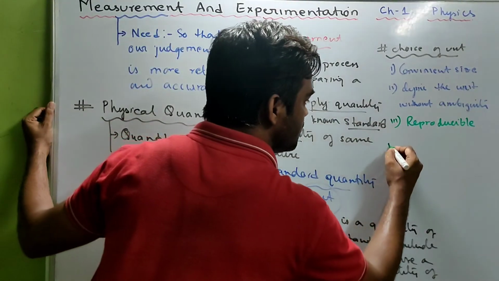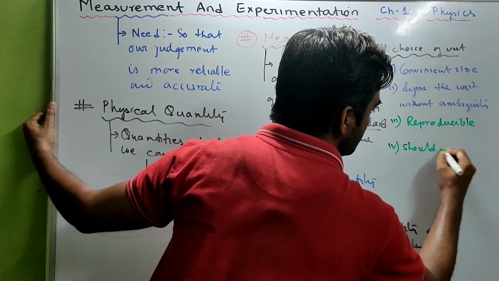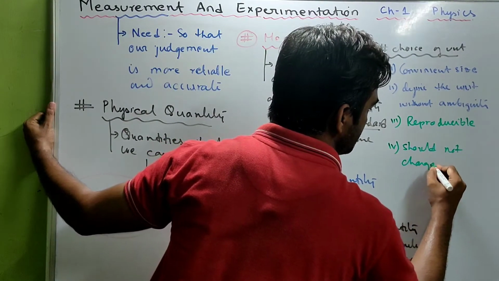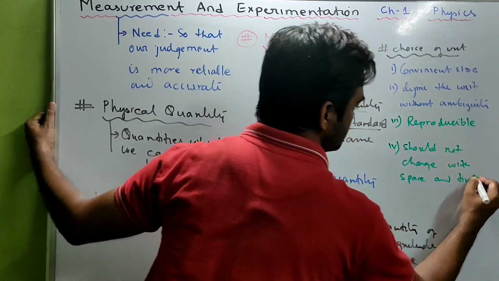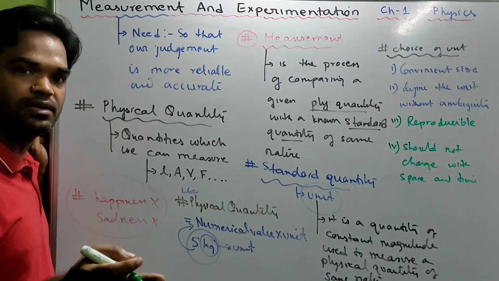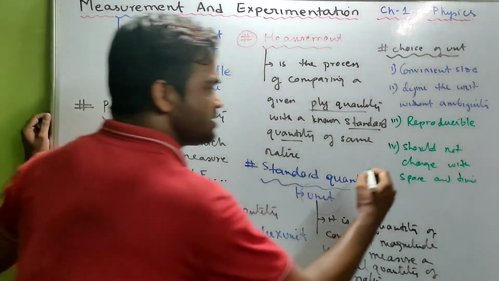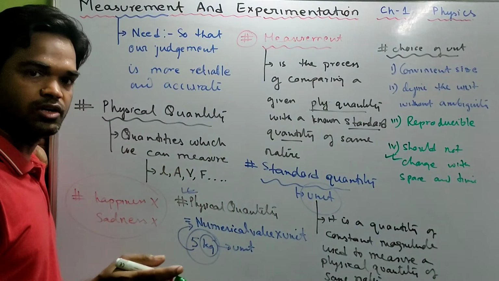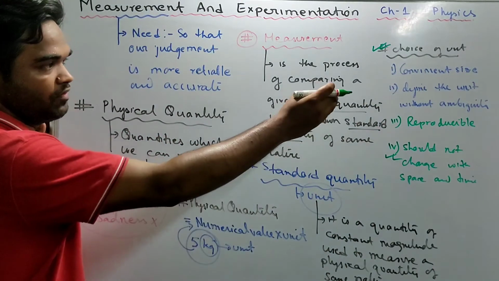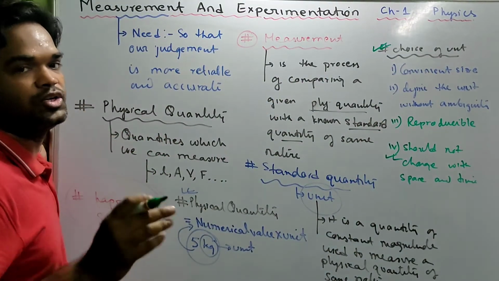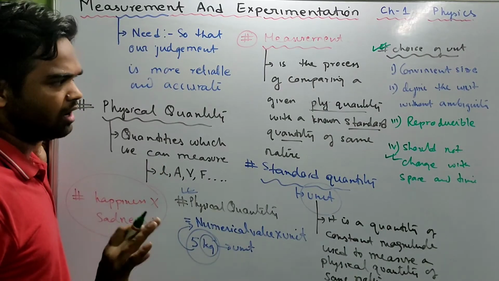Number 4, the unit should not change with space and time. Of course, the length of 1 meter in the morning and the length of 1 meter in the night has to be the same. So with space and time, the unit should not change. So these are the properties which we should be very careful about while choosing a unit. Write all these points. Okay, then we'll move to the other points.